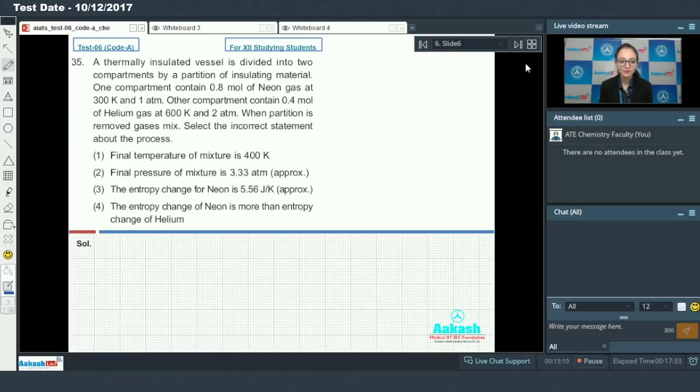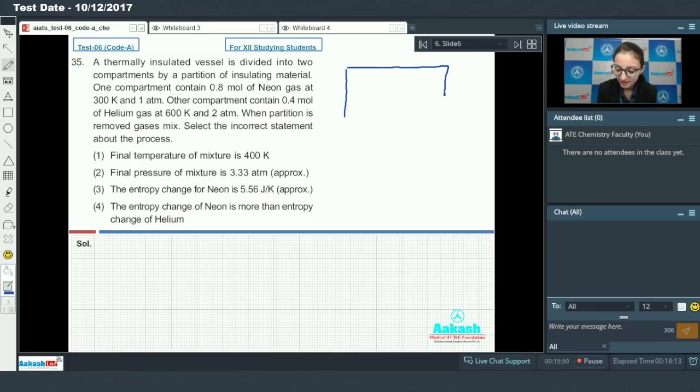Question number 35. A thermally insulated vessel is divided into two compartments by a partition of an insulated material. One compartment contains 0.8 mole of neon at 300 Kelvin and 1 atm. Other compartment contains 0.4 mole of helium gas at 600 Kelvin and 2 atm. When partition is removed, gases mix. Select the incorrect statement about the process.